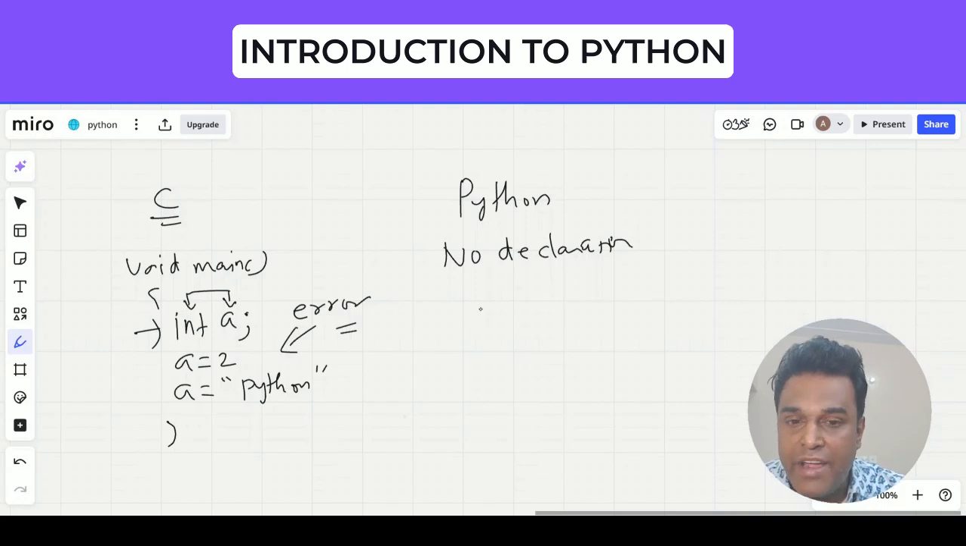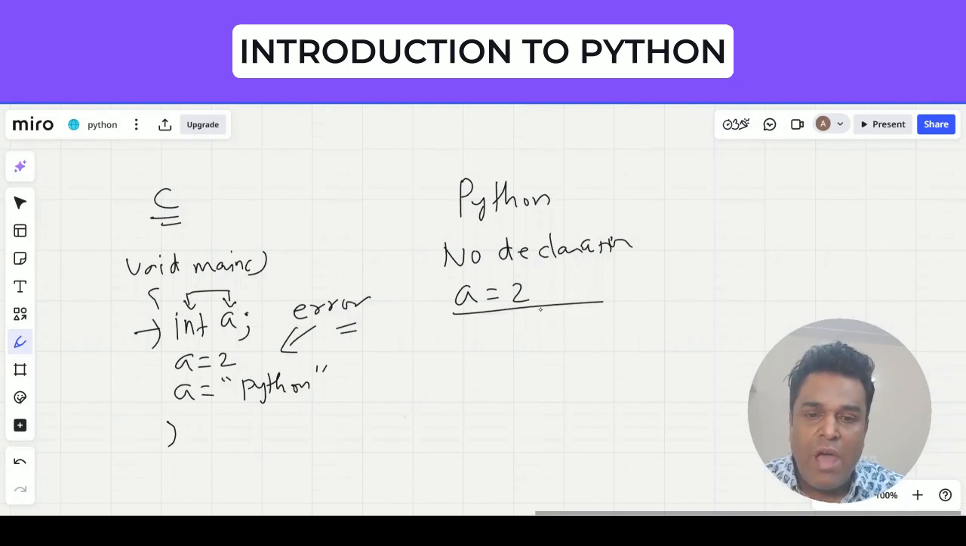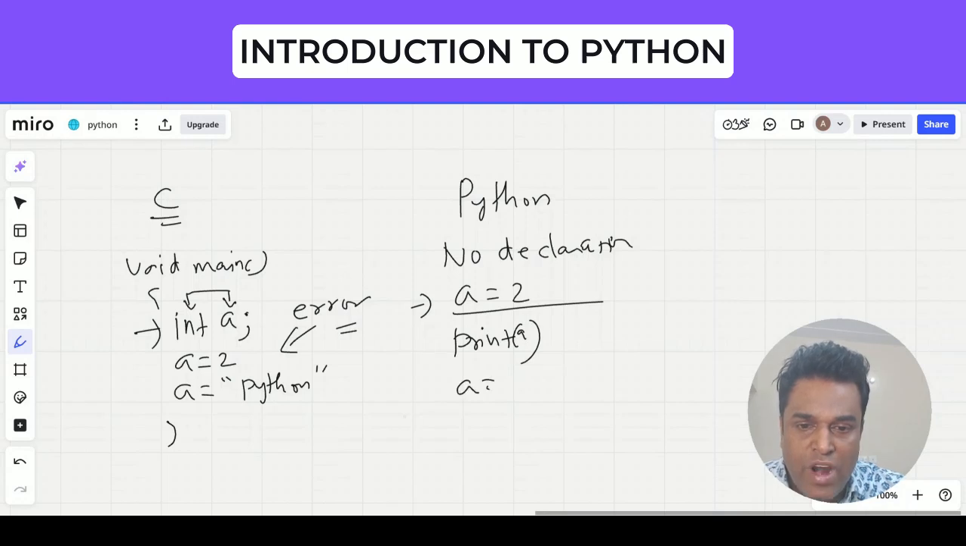We directly define it. So for example, if I want a variable which has to be integer, I will simply give an integer value. That's it. Now over here, this is an integer value. So obviously a will be an integer variable, and then I can simply go ahead and print it.